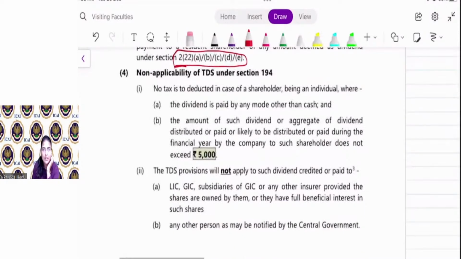Non-applicability of section 194. When the TDS is not required to be deducted: in case the dividend is paid to an individual shareholder, and the mode of payment is other than cash, and the amount of dividend is less than 5,000. So if, say for example, XYZ Limited is paying dividend to Mr. X amounting to rupees 3,000 by way of cheque. Chalo. Is TDS applicable? Yes or no?